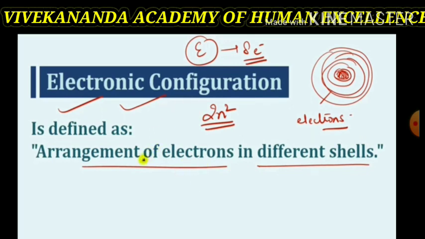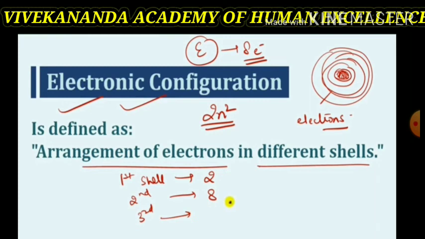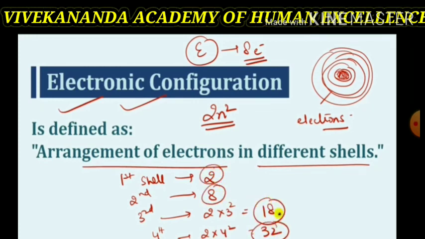This outermost shell is called the valence shell, and the electrons present in this valence shell are called valence electrons. So, according to Niels Bohr's theory, the first shell has 2 electrons, the second shell has 8 electrons, the third shell has 18 electrons, the fourth shell has 32 electrons, and so on. This is according to the Bohr-Bury scheme or Bohr-Bury rule.